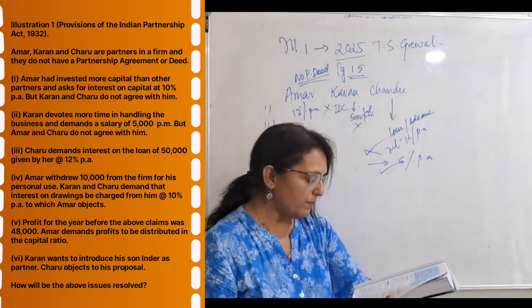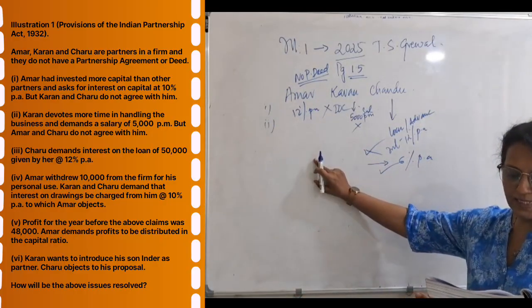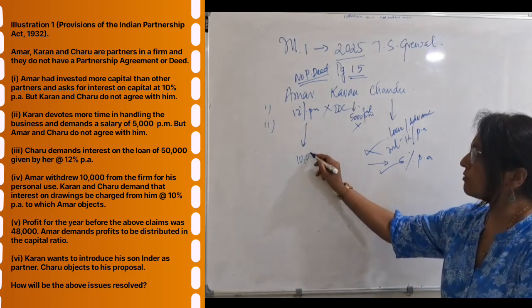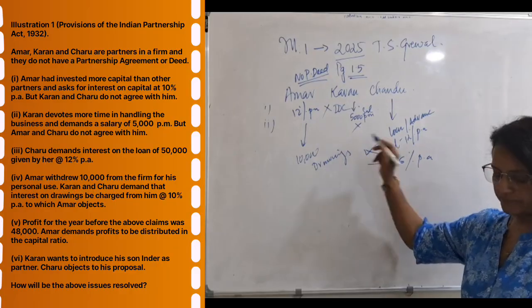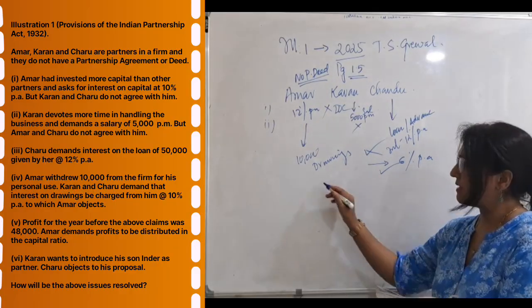Next one is, Amar withdrew, now this is again Amar. Amar withdrew 10,000 from the firm for his personal use, which means it is drawings. Karan and Chandu demand interest on drawings at the rate of 10%.